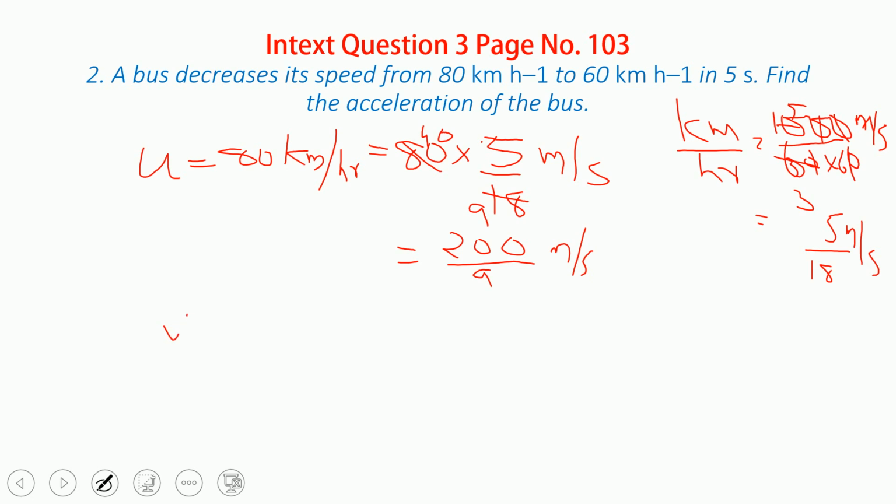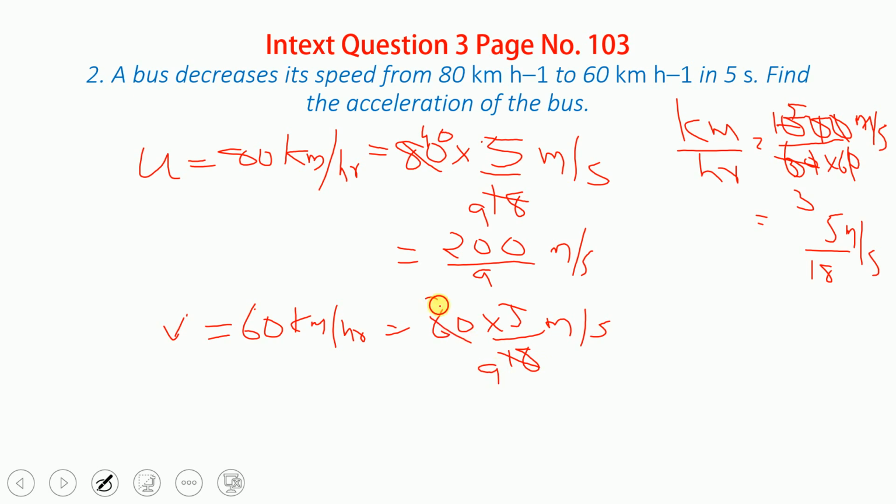Now V is equal to 60 kilometer per hour. Here also the same thing, 60 into 5 upon 18, that much meter per second. Again here it is 9, here it is 30, so it is 150 upon 9. Now acceleration we require, no? Time is equal to 5 seconds. Time is in seconds only, no need to change anything.